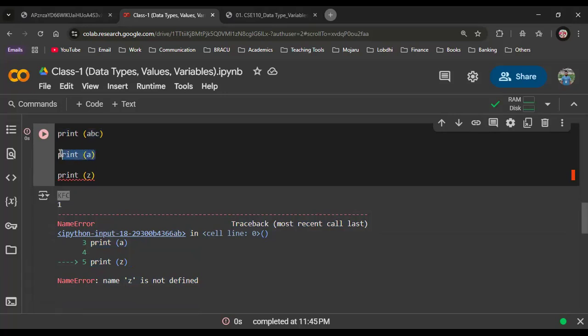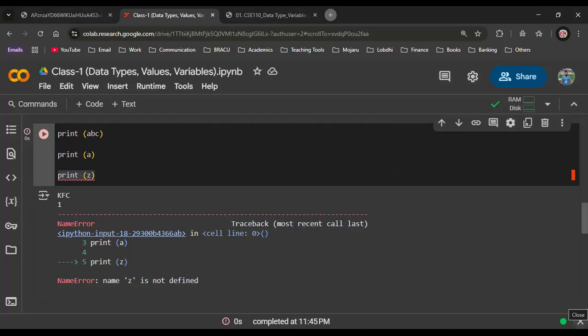Then it goes to the second line. There is no problem in the second line, so it has been executed. Whenever it has gone to the third line, it has not got executed. Now, this is a major difference between Python and all other languages. If you ask Safwan, he uses Java.